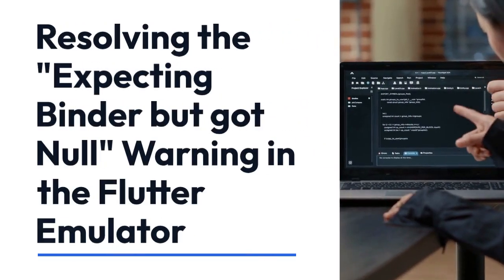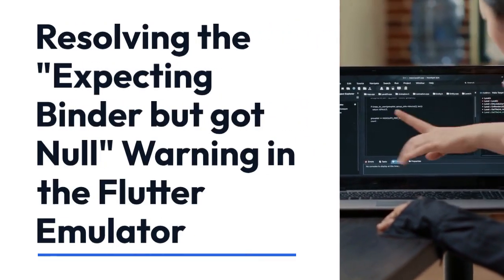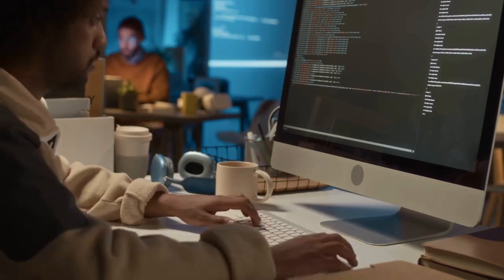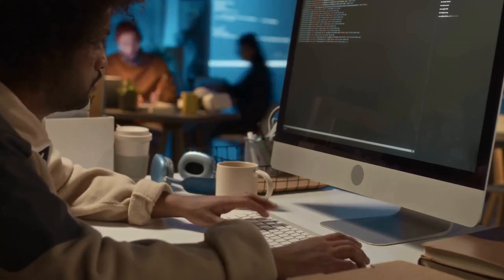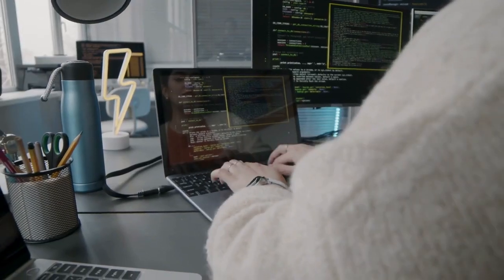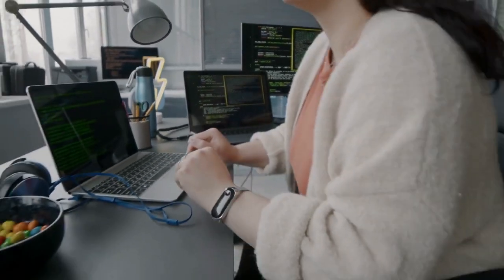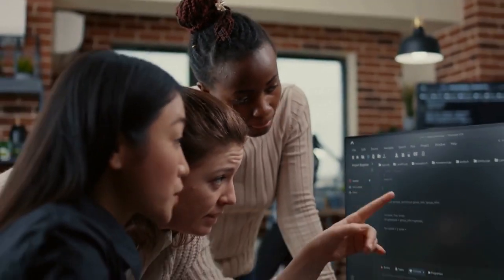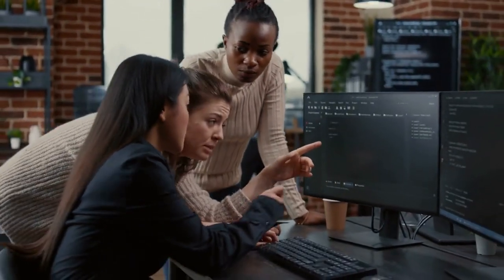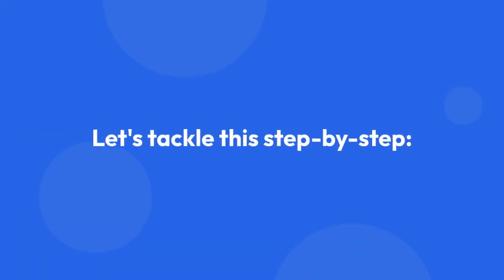We're going to explain how to resolve the "expecting binder but got null" warning in the Flutter emulator. This frustrating error often pops up during development and usually points to a problem with how your widgets are being built and managed, specifically concerning the life cycle of your widgets and how they communicate. Let's tackle this step by step.